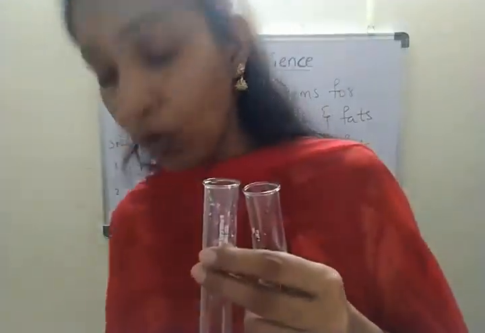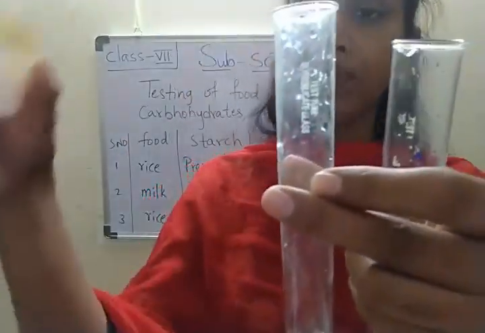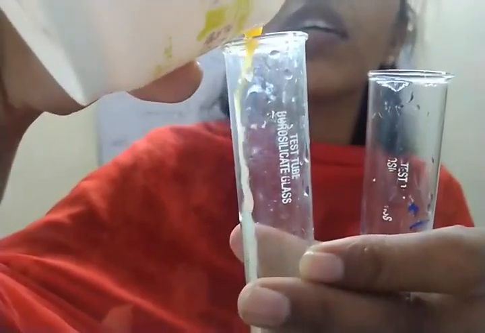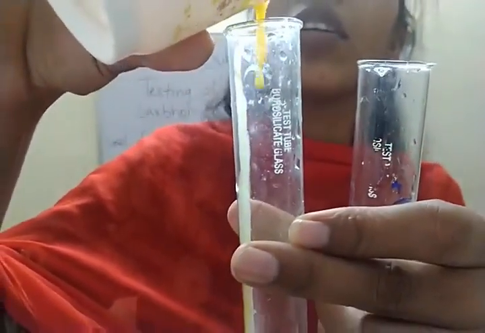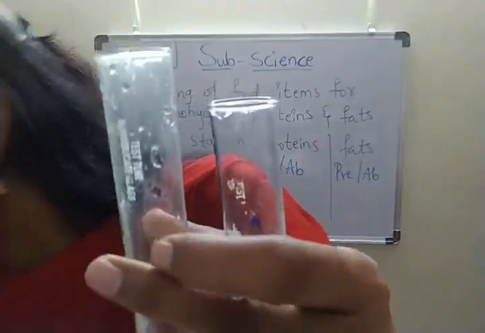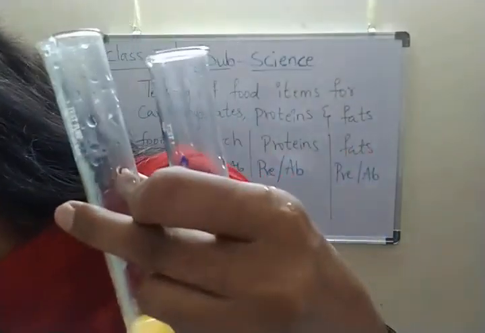Now the procedure. Take test tubes. Add egg solution into a test tube. Next, another sample, pulses powder.